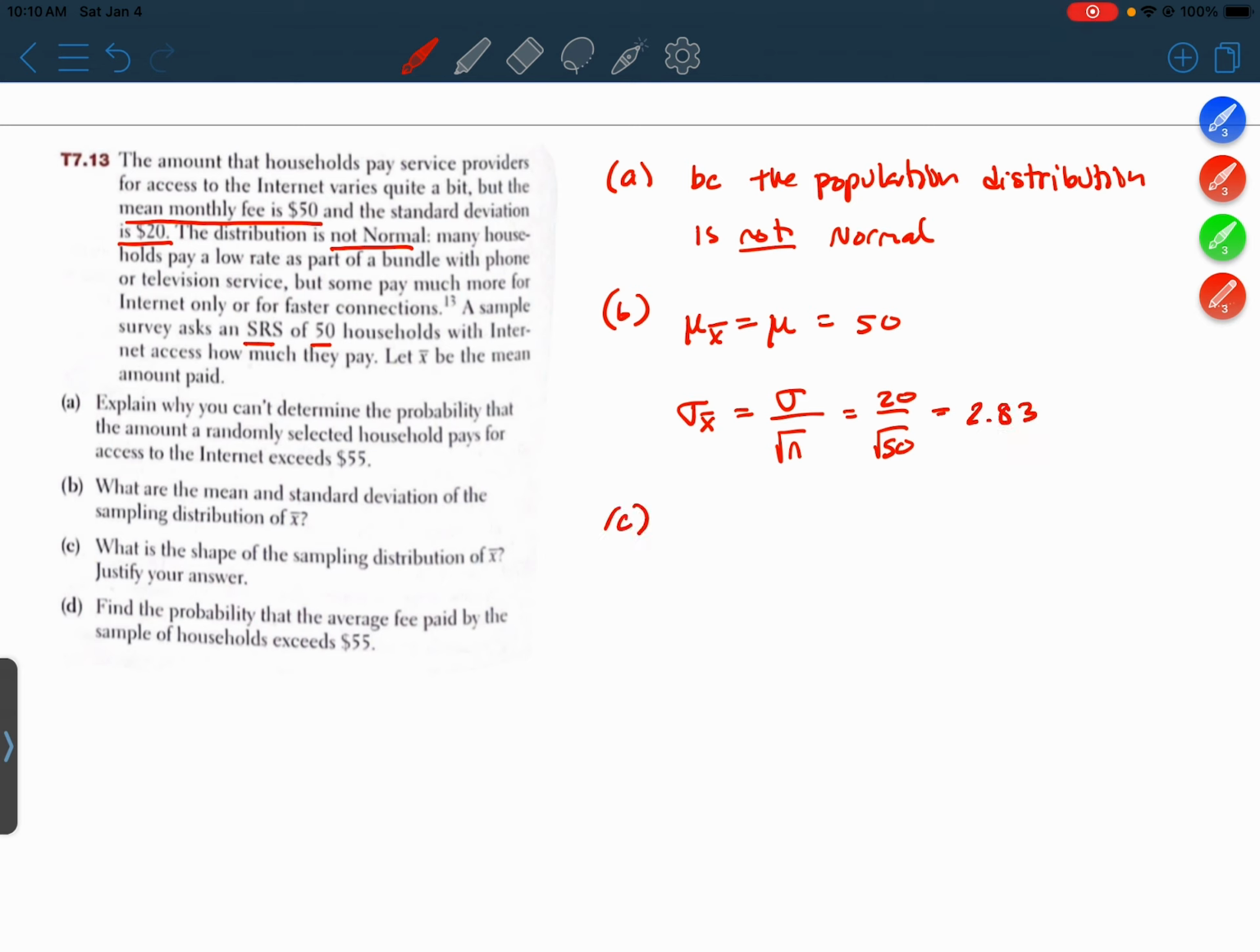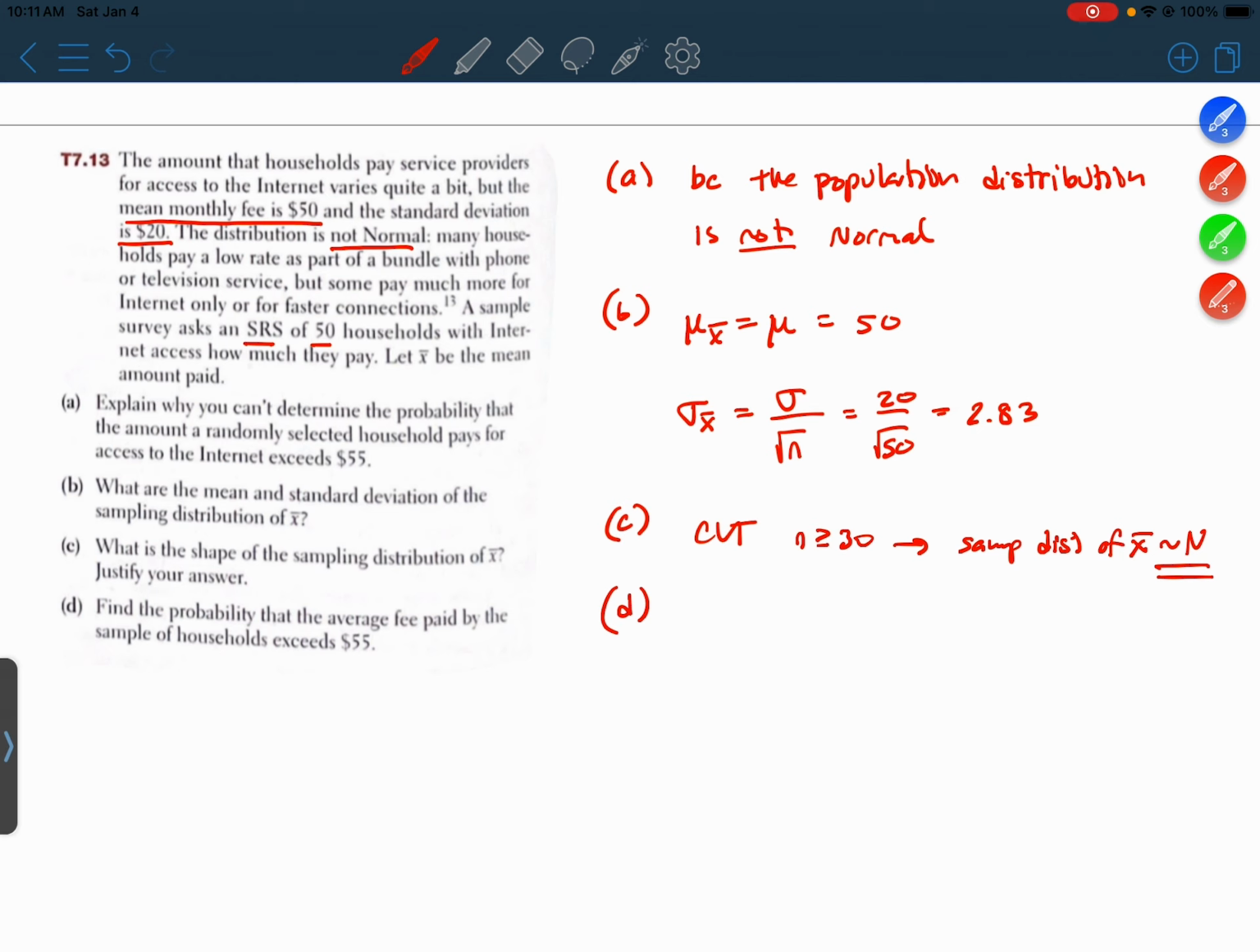All right, part C. What's the shape of the sampling distribution of X bar? Justify your answer. So remember in part A, we said the population distribution has a non-normal shape, but this question is about the sampling distribution. Now, the central limit theorem says that as long as the sample size is sufficiently large, that is, n is at least 30, then the sampling distribution of X bar will be approximately normal. So that's going to be the shape, approximately normal.